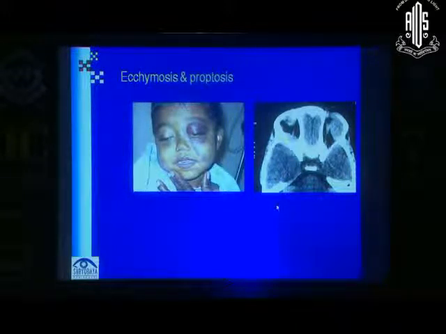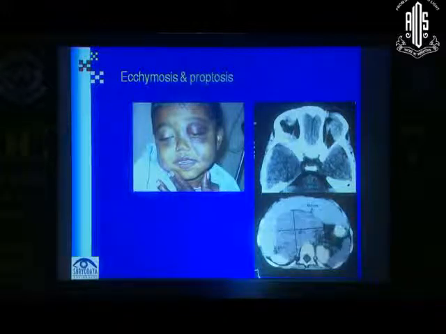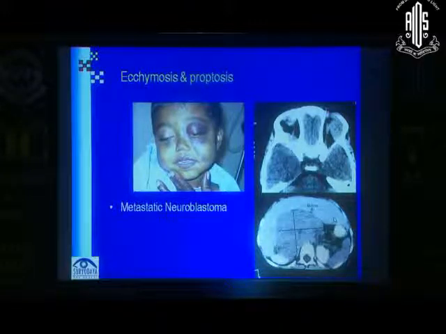Okay. Yes, it is a neuroblastoma, and she had this huge mass in the abdomen, and you see what has happened to the liver. The liver is being compressed and displaced away. This girl is still alive.